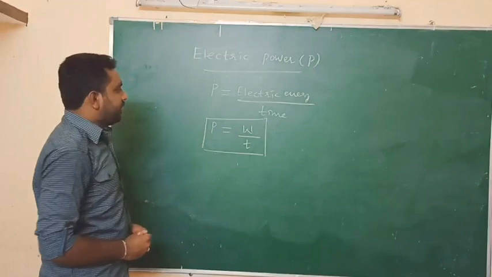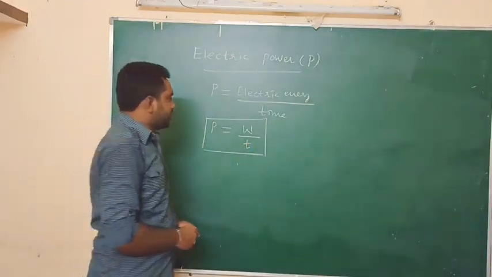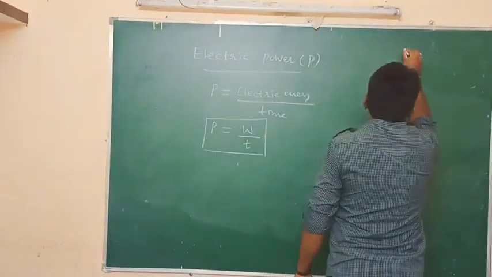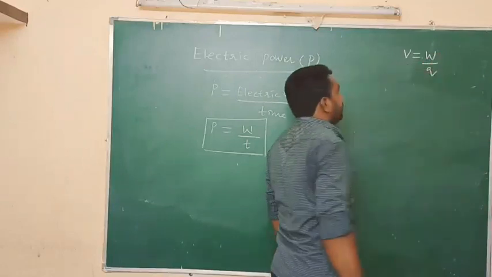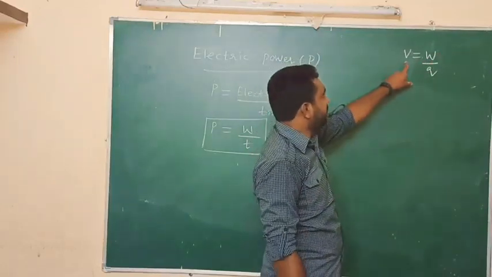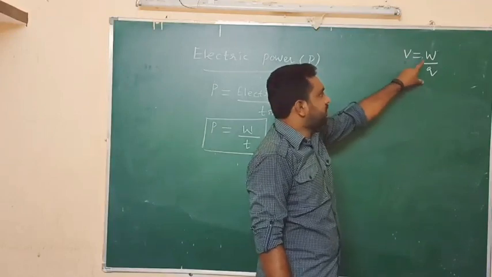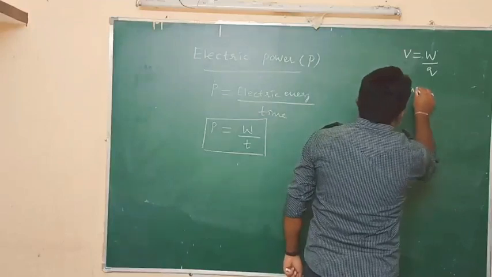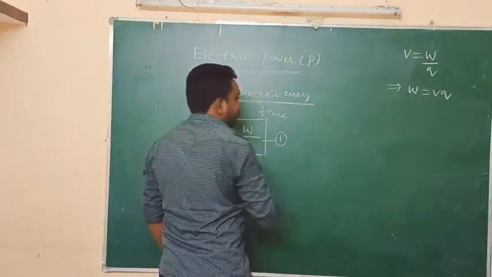Now I am going to explain a few more formulas to find the electric power. Before that, we need to know some basics. According to the definition of potential difference, we can write V equal to W by Q. That means potential difference equals work done on unit charge. From this expression, we can write W equal to VQ. This is equation 1.